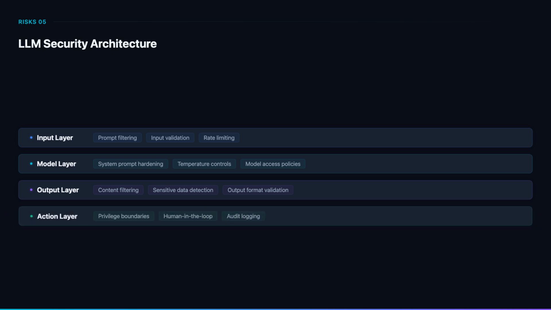The action layer controls what the model can do in the real world. Strict privilege boundaries limit tool and API access to the minimum necessary. Human-in-the-loop approval gates high-risk operations like data modification or financial transactions. Comprehensive audit logging tracks all model actions for forensic analysis and compliance.